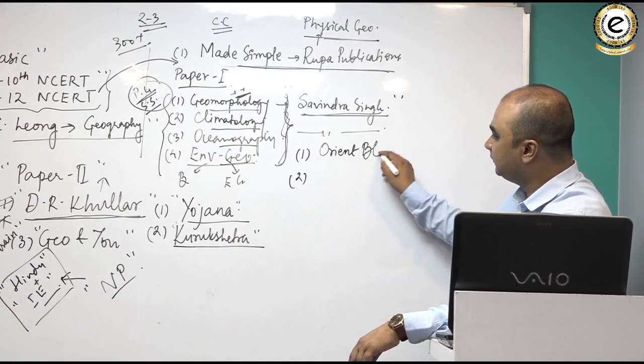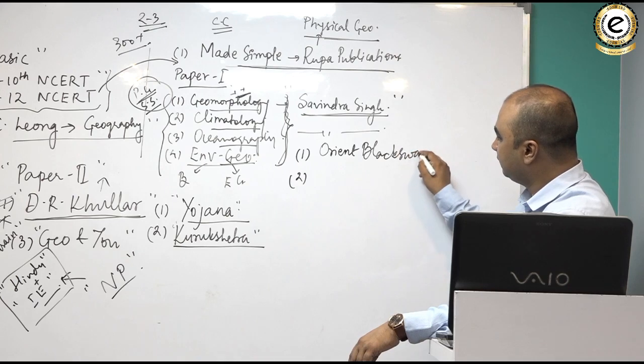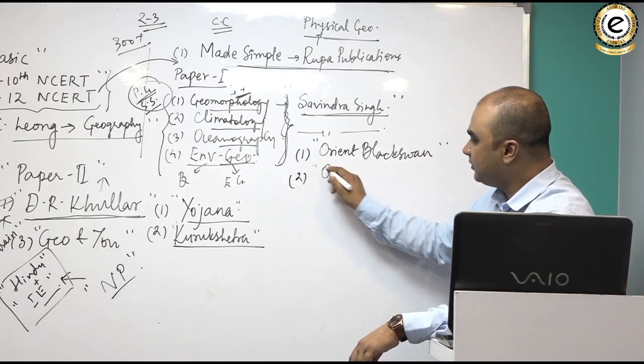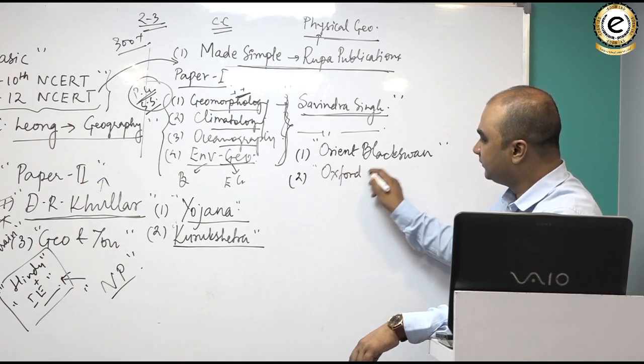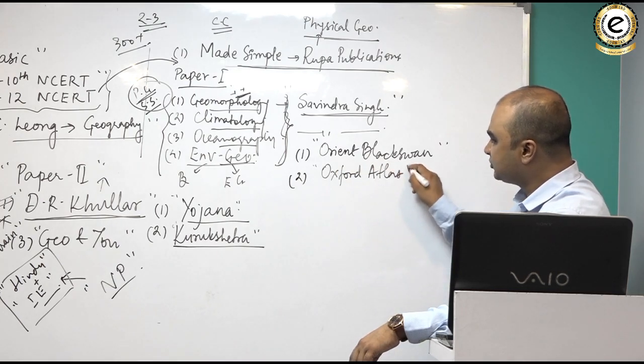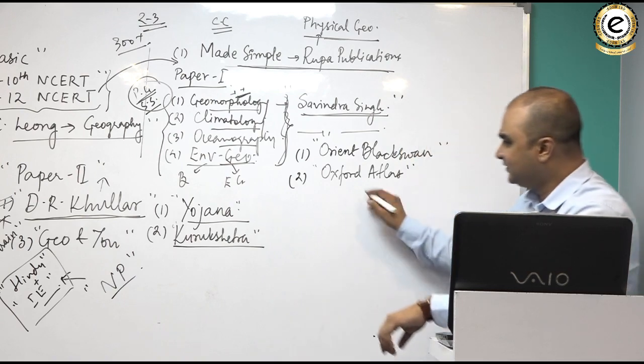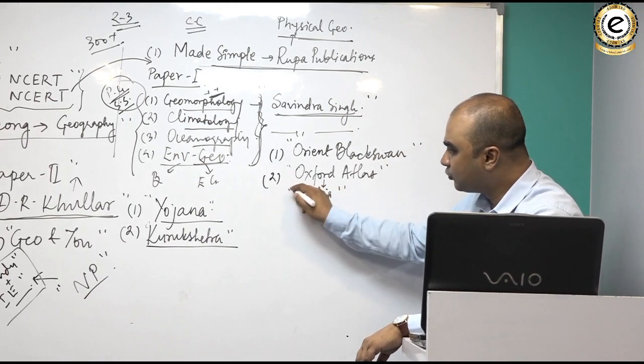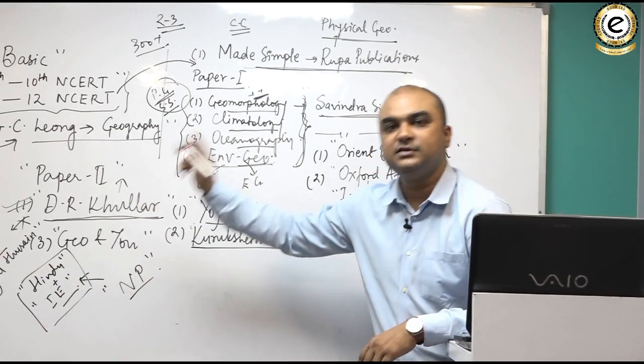Black Swan atlas, and then there is the Oxford atlas, school atlas. Clear? This one is mostly good for the Indian geography paper.